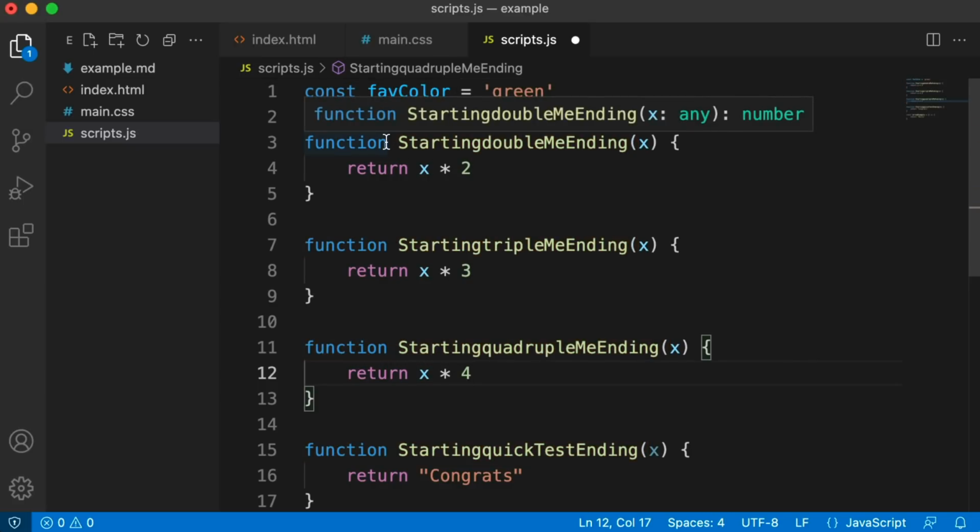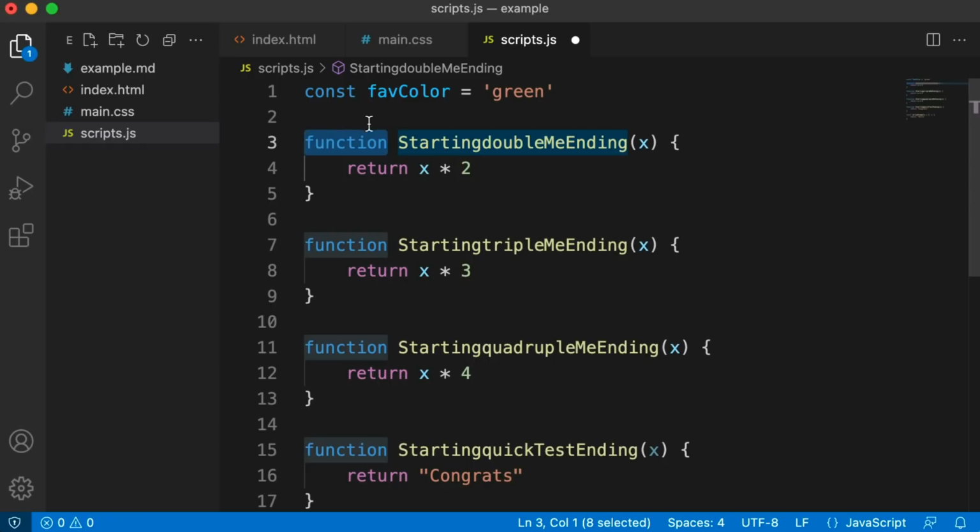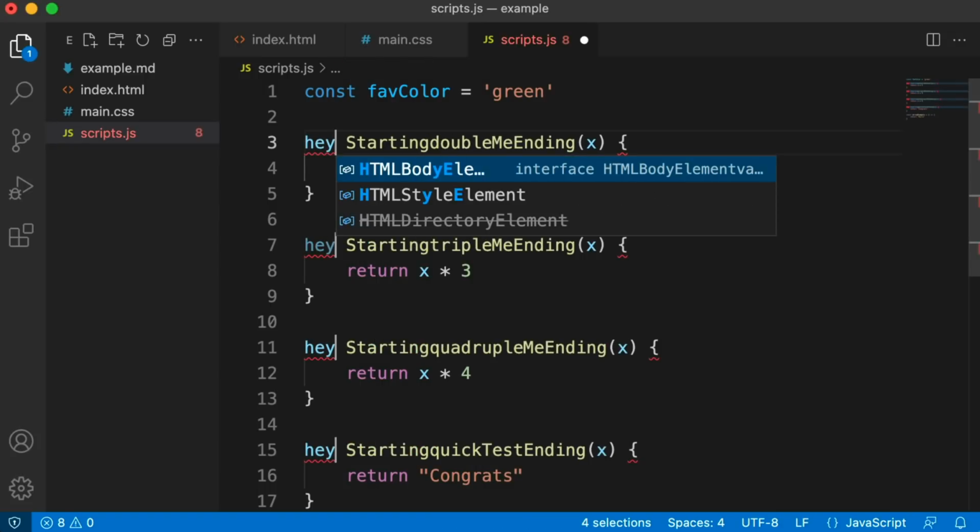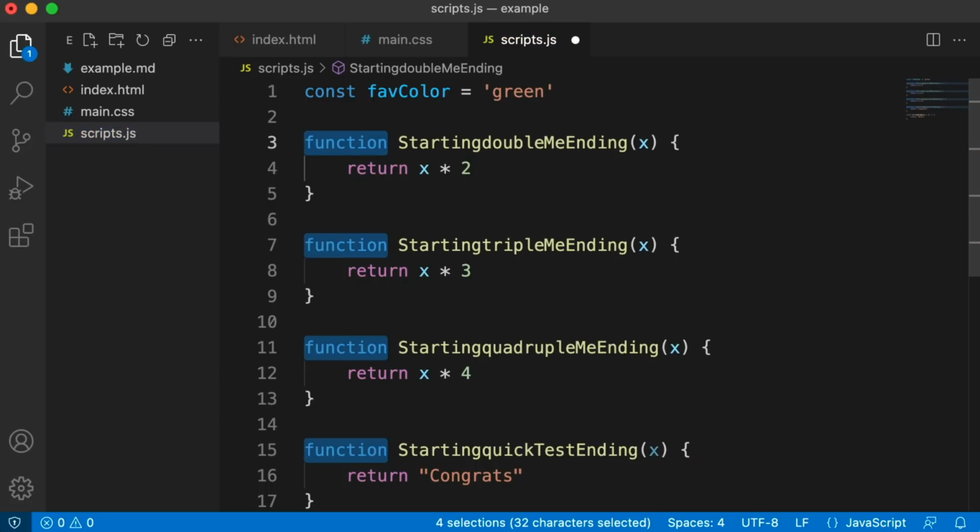But the tip is that if you select a certain phrase that you're interested in, so if I select the word function, you can just press Control D or Command D to select the next instance of that, and that's creating multi-cursors for each one. So if I press it one more time, you can see now all 4 functions, and you can replace them all at once. I didn't actually want to do that, so let me Command or Control Z.